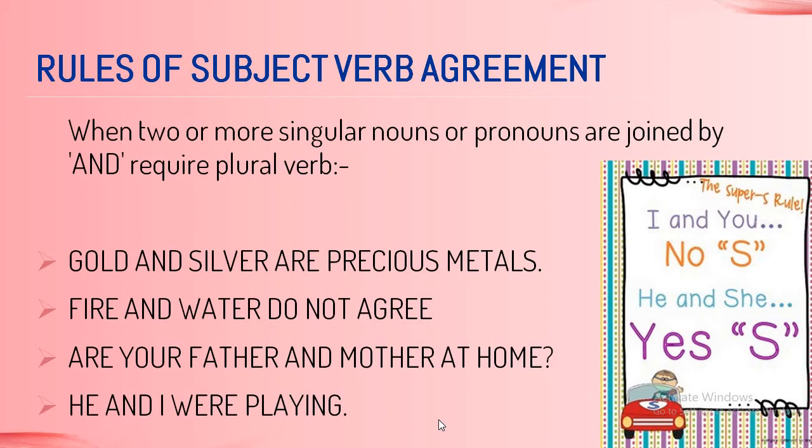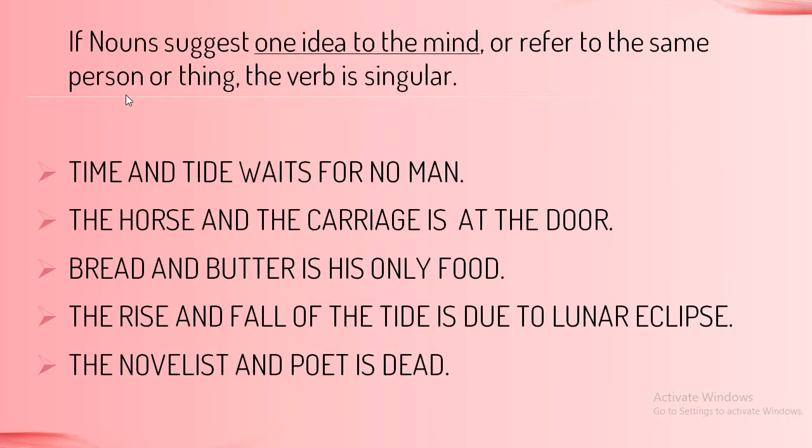Let us go ahead. Now, the second rule says, if nouns suggest one idea to the mind or refer to the same person or thing, the verb is singular. So, when the noun refers to one particular idea, or that idea refers to one particular person or thing, then the sentence should use a singular verb, as in, time and tide waits for no man.